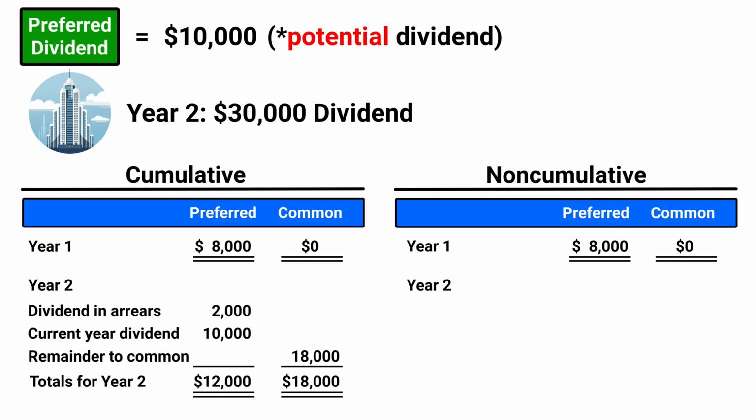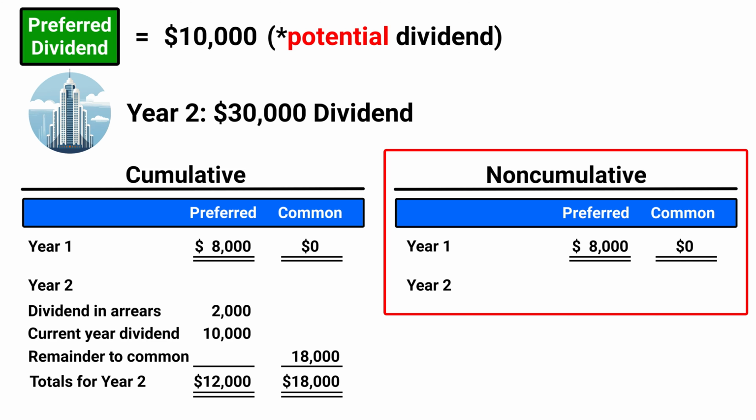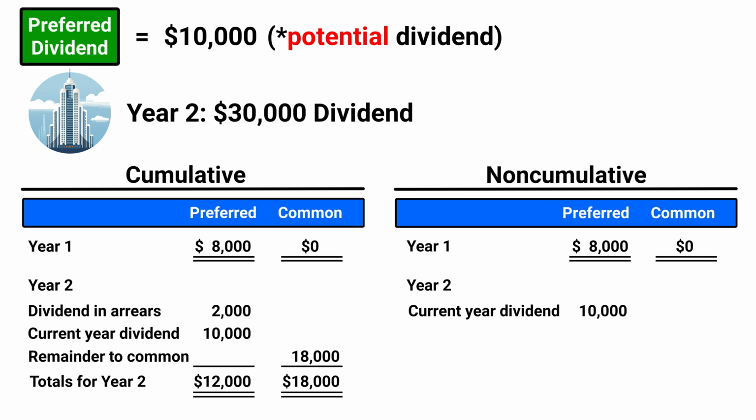Alternatively, if the preferred stock was non-cumulative, preferred stockholders would be paid their full $10,000 dividend for that year. After that, common stockholders get what's left of the $30,000 declared.